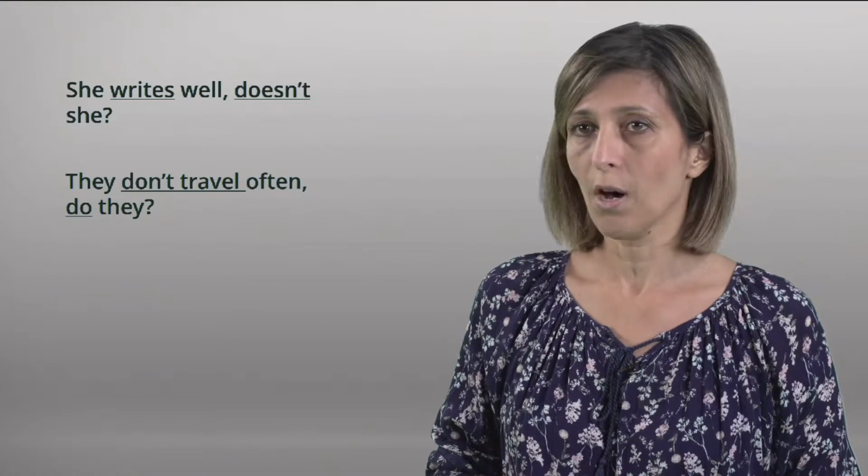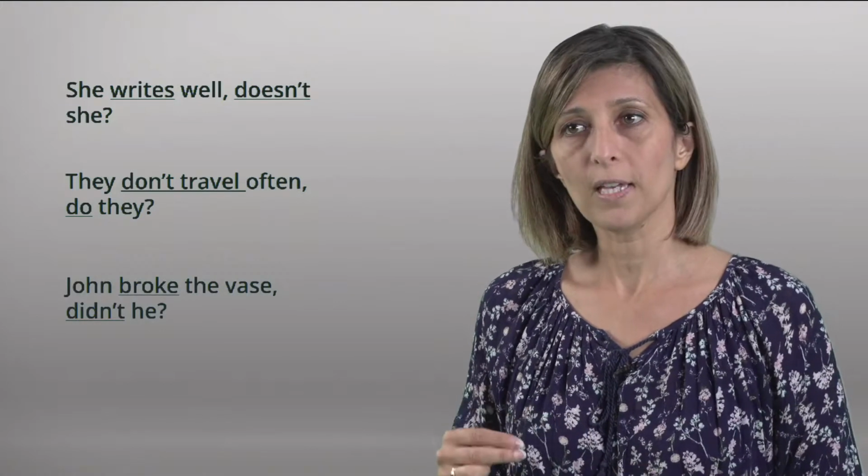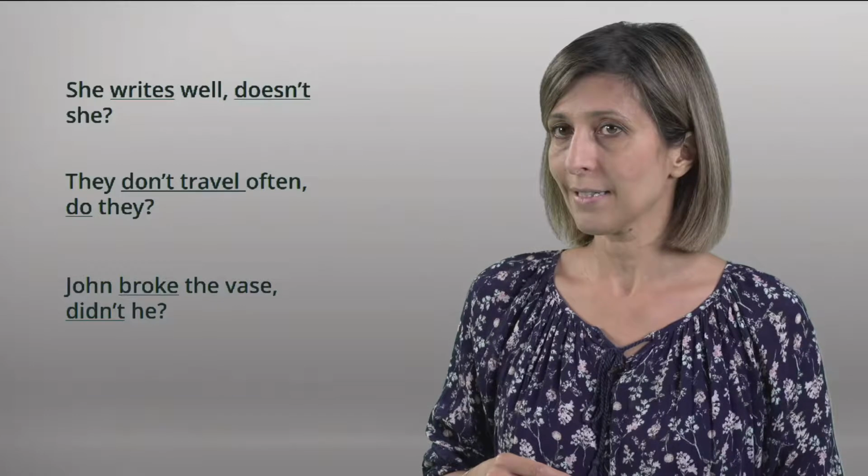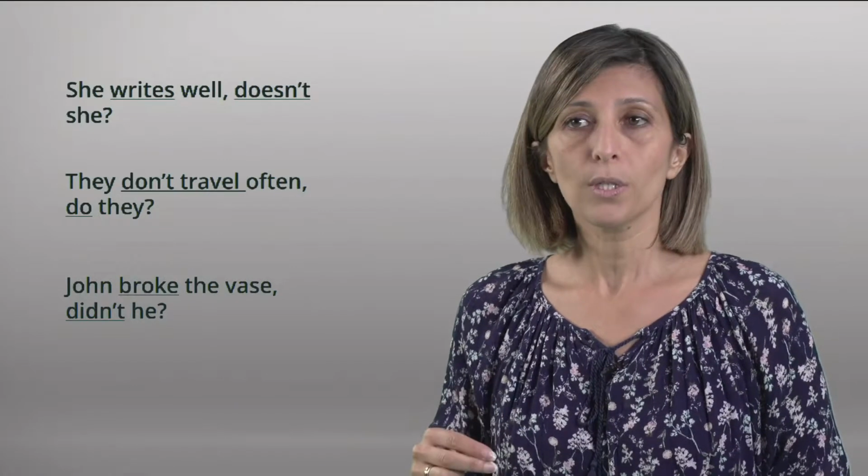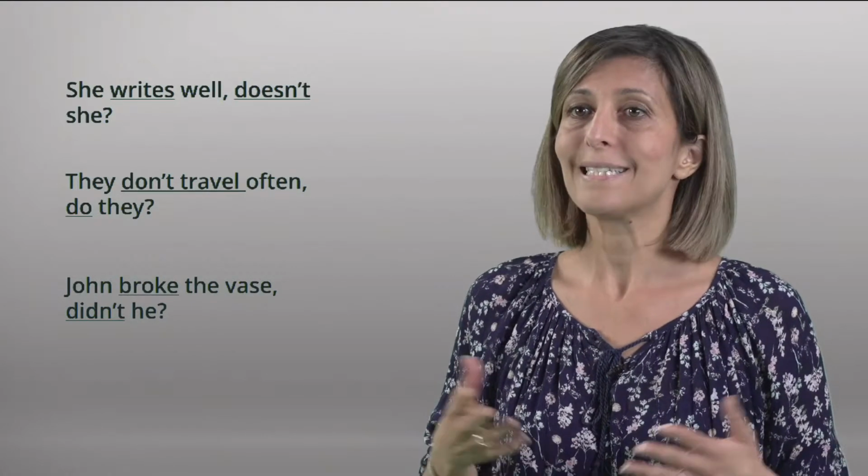Another example is "They don't travel often, do they?" where the main verb is travel, while the question tag is "do they?" One more example. "John broke the vase, didn't he?" where broke is the main verb, while "didn't he" is the question tag.